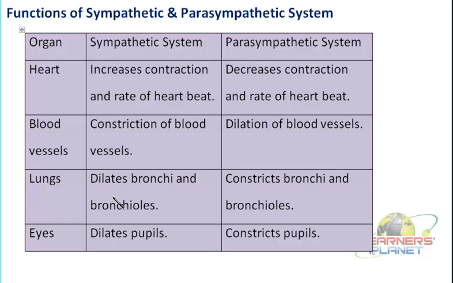Then the lungs, the dilation and constriction of bronchi. Then the eyes, the pupil, which can dilate or constrict. If the bronchi dilate, air can fill inside. If it remains dilated, how will exhalation take place?